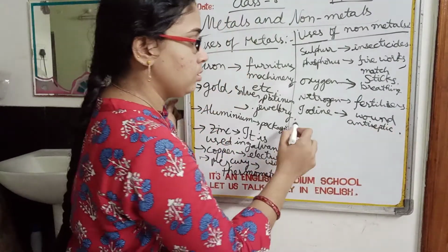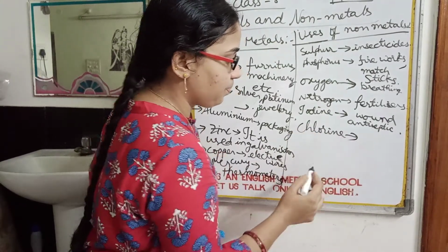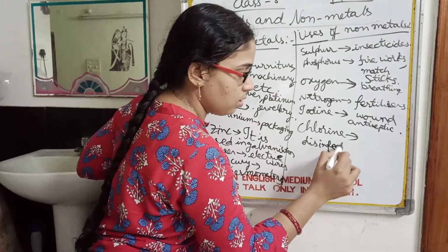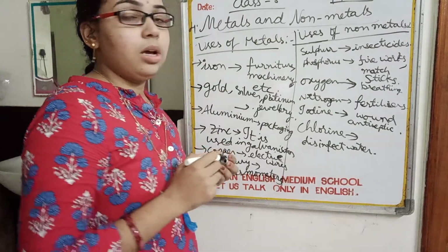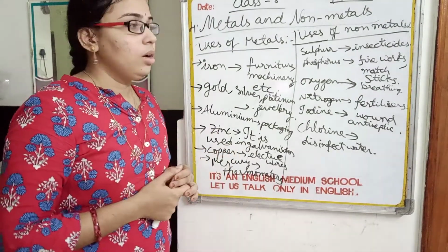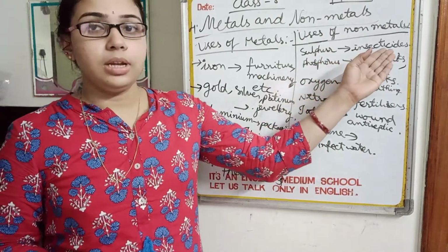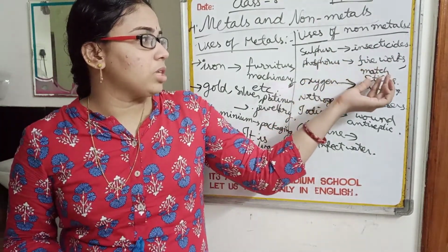And next, chlorine, to disinfect water by the chlorination process, that is in the purification of water. So this is about the uses of non-metals. See, sulfur is used in insecticides, fireworks and matchsticks.